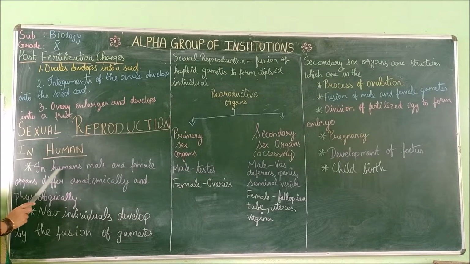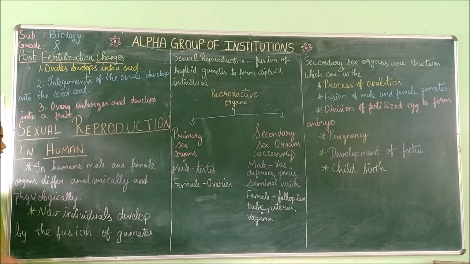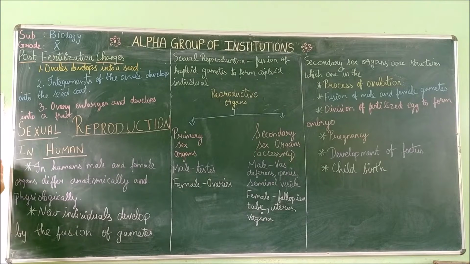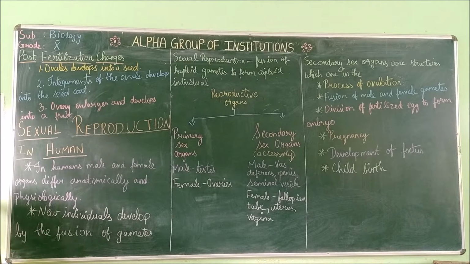First, it is said that in humans, male and female organs differ anatomically and physiologically. So, in humans, the male reproductive organ and the female reproductive organ will be different anatomically. The internal structure will be very different, and physiologically the outer appearance also will be different, and the internal structures also will be different from male to female. There are no similarities. New individuals develop by the fusion of gametes.